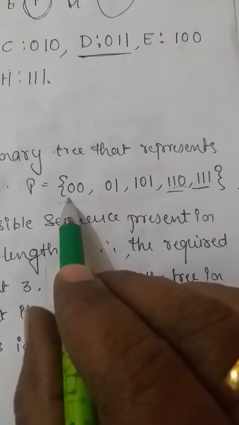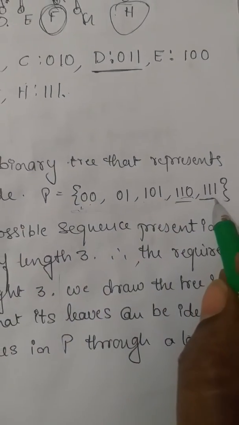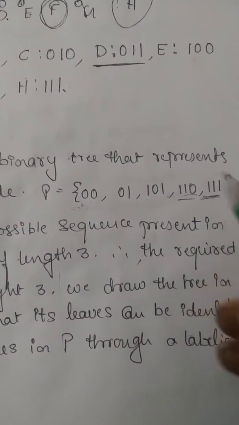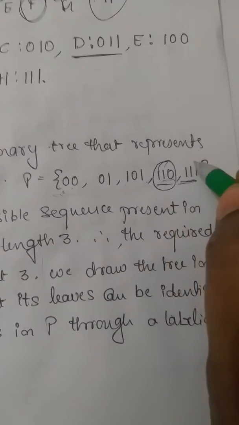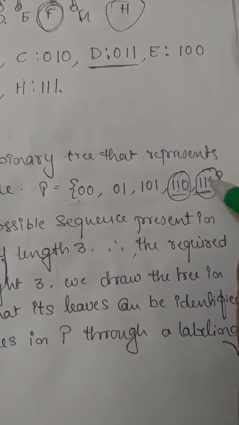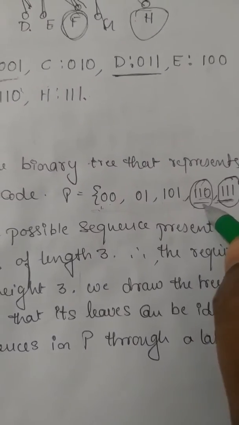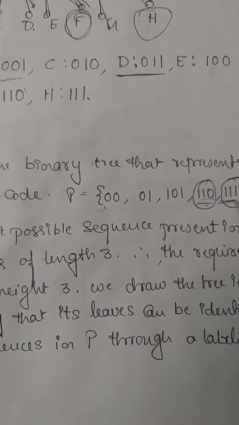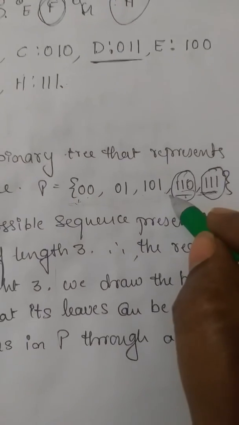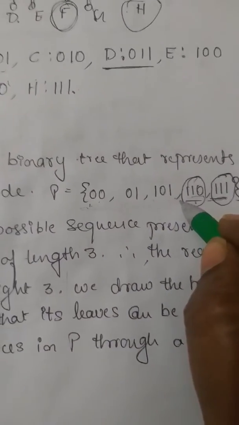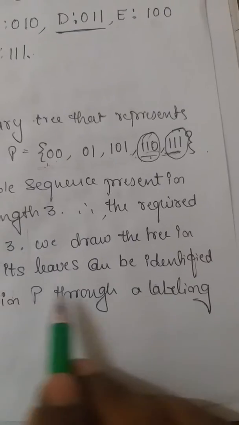See, P contains maximum level 3, because see here this also contains 3, this also contains 3 elements, means definitely it should contain 3 edges. To get 1, 1, 0 I should get 3 edges. To get 1, 1, 1 also I should get 3 edges. So this tree contains maximum level 3. That's what we have taken here. Level can be identified by the sequence.